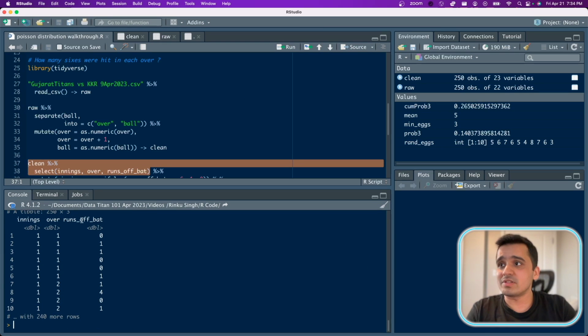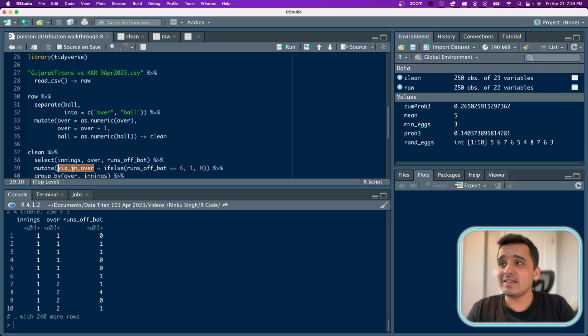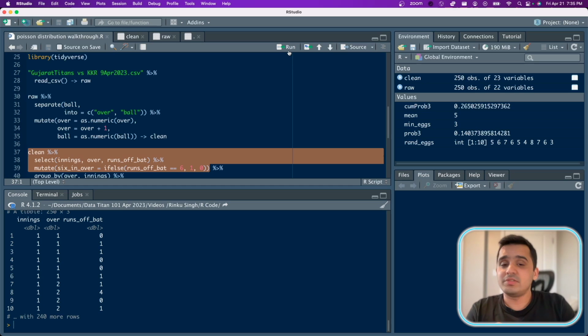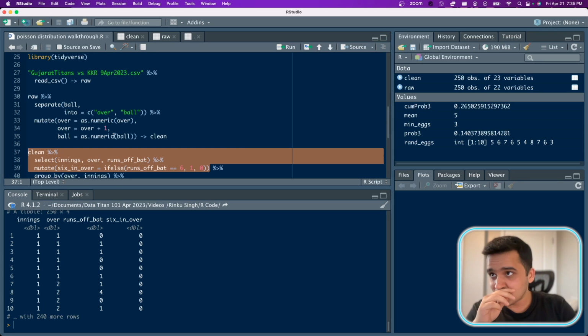So I have innings, overs, and runs off the bat, and I'll generate an artificial column now, which will tell me whether in that particular over I have a 6 or not. So I'll just mutate 6 in over as a column. If the runs off the bat is 6, then I'll add a 1, otherwise I'll add a 0. So this will help me calculate the number of sixes per over, and you'll see how. So if I just run this, I have a new column.